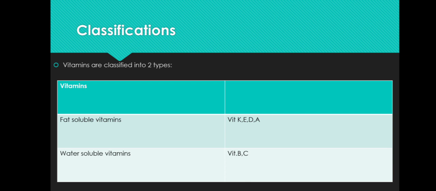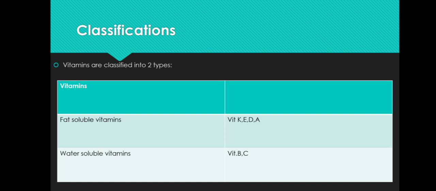Vitamins are classified into two types: fat soluble vitamins as well as water soluble vitamins. What are fat soluble vitamins? Those vitamins which are soluble in fats but insoluble in water are referred to as fat soluble vitamins, which include vitamin K, vitamin E, vitamin D and vitamin A. We can remember by the trick KEDA, that is vitamin K, E, D, A are fat soluble vitamins.